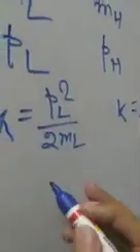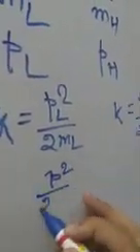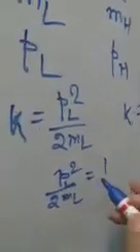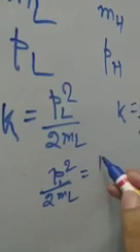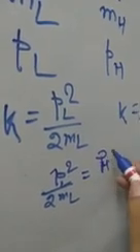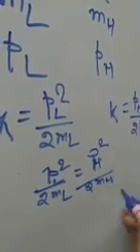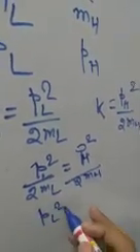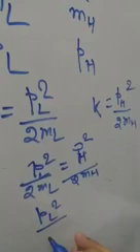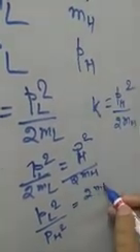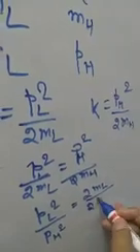So what can I write? PL square by 2 ml is equal to PH square by 2 mh. Now PL square by PH square is equal to 2 ml by 2 mh.